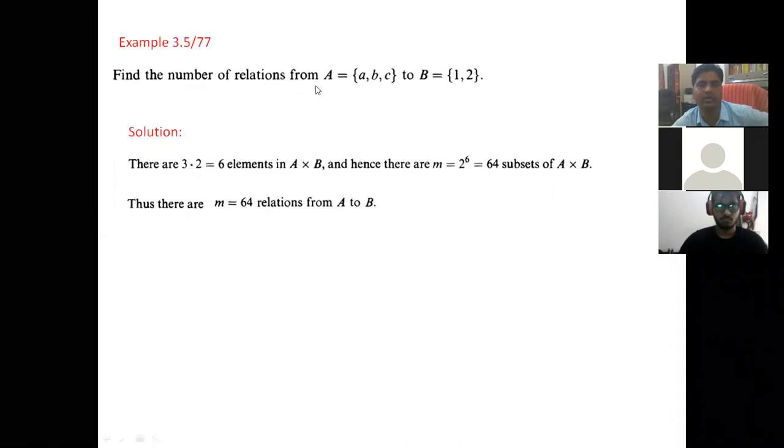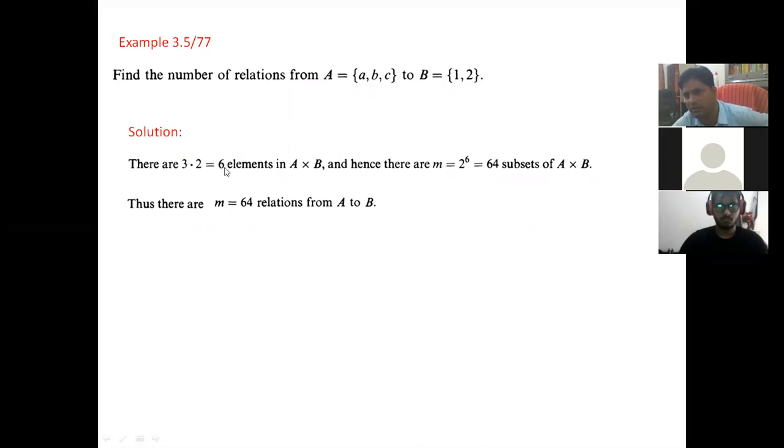Now find the number of relations from A to B, where A is {a, b, c} and B is {1, 2}. First of all, we have to find the elements of A cross B, because relations are subsets of A cross B. If A has m elements and B has n elements, then A cross B will have mn elements, which means we have here 6 elements.